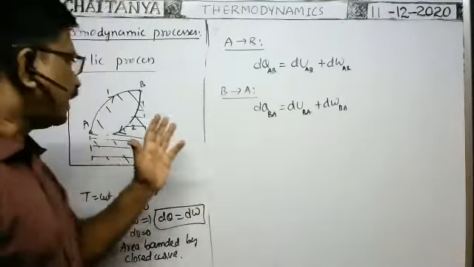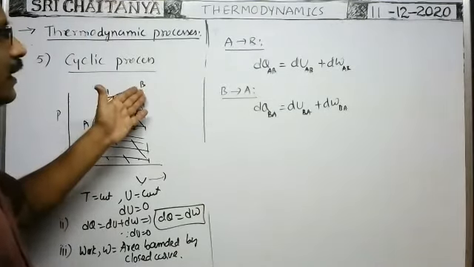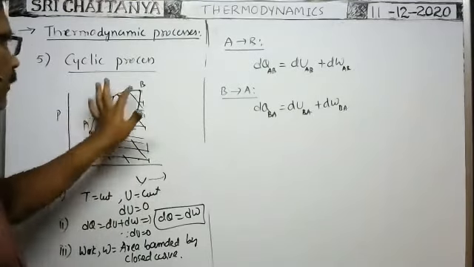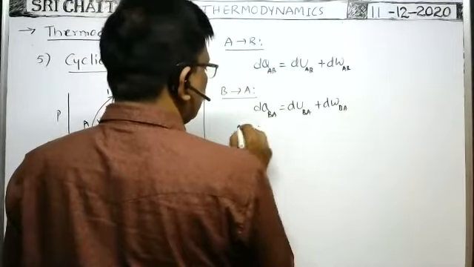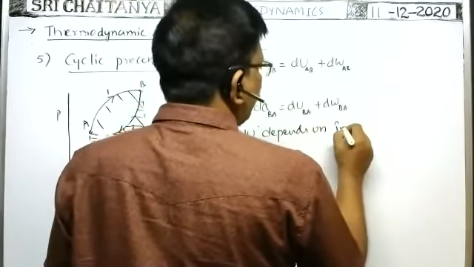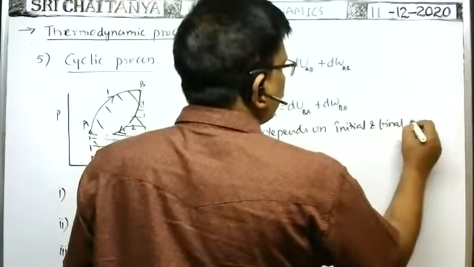The internal energy of the system depends on the initial state and final state, but it does not depend on the path followed. But change in energy depends on initial state and final state of the system only. Change in internal energy depends on initial and final states only.